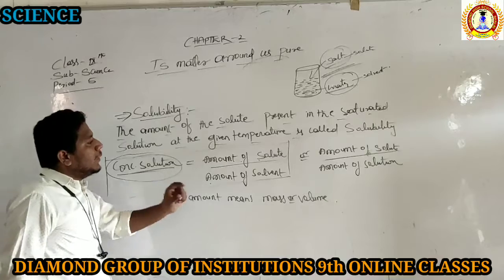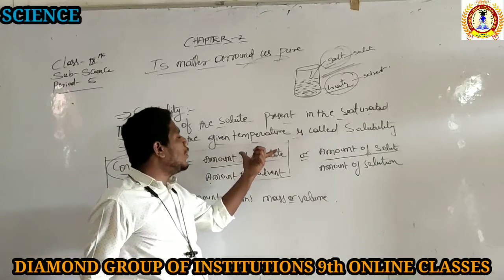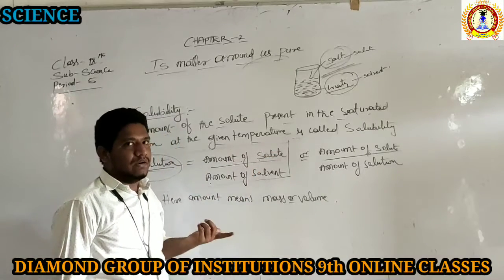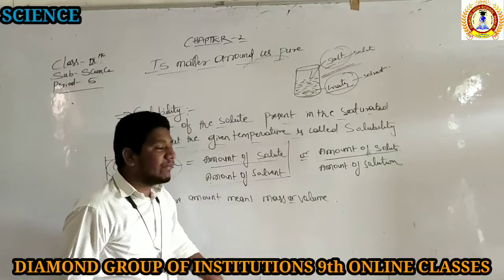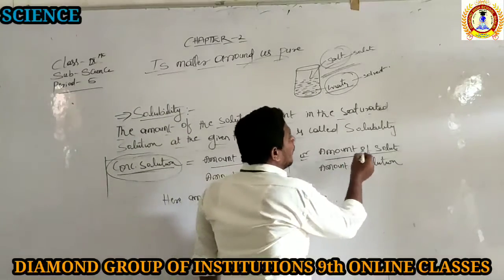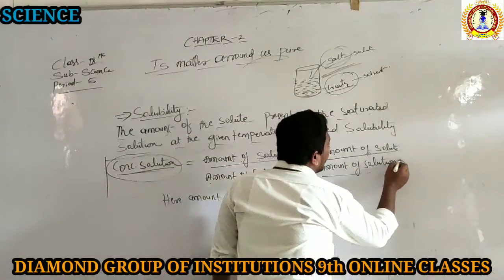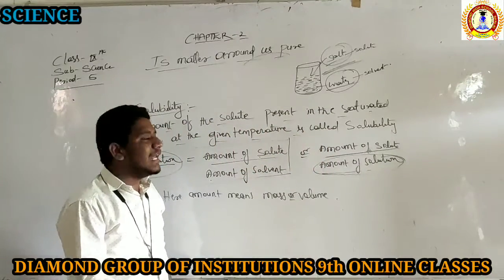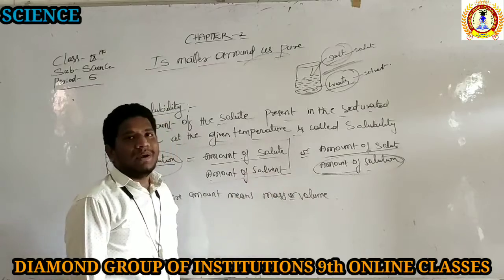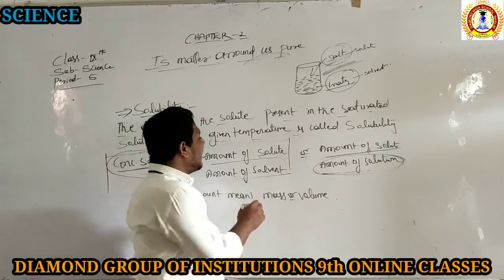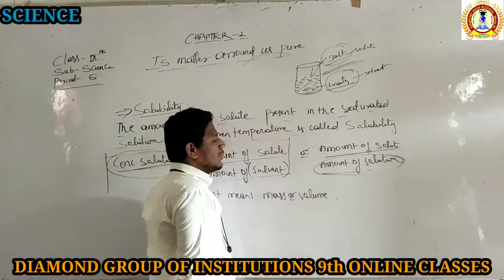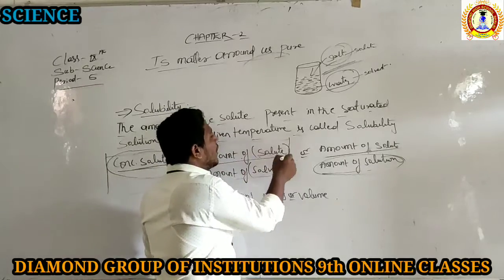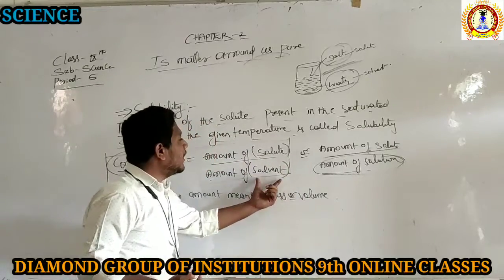You can tell that amount of solute divided by amount of solvent. That's one definition. Or even you can tell the amount of solute divided by amount of solution. You can take the solution directly, or even you can take the solvent directly, if you know the mass of the solute and the mass of the solute and solvent.